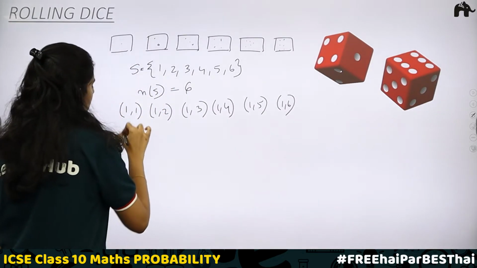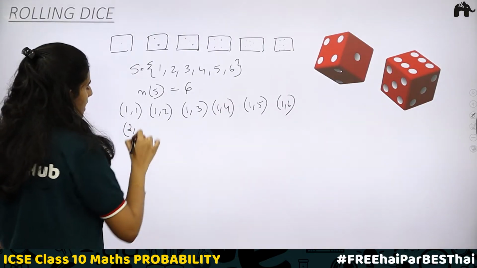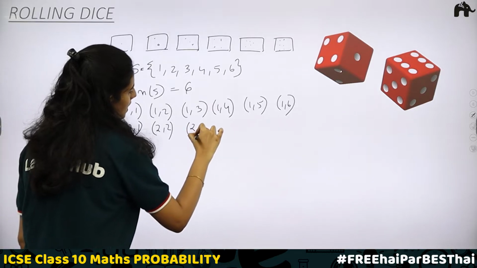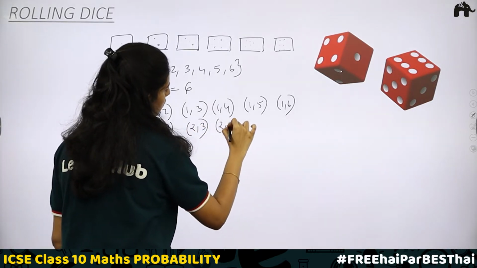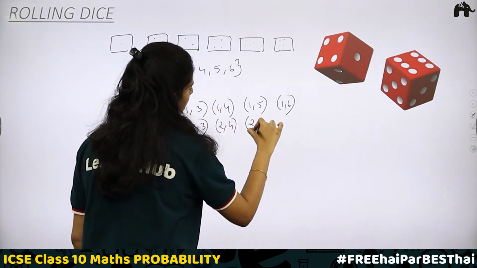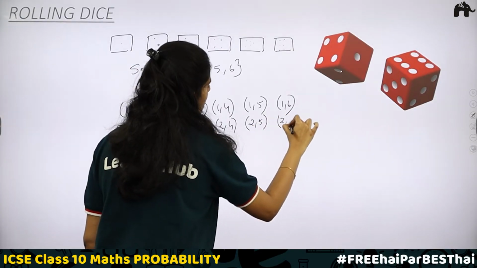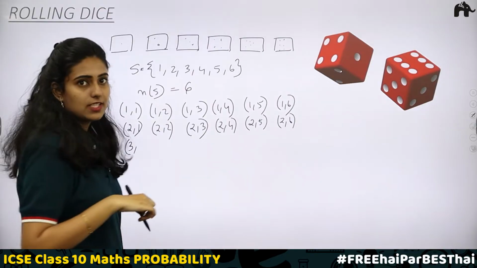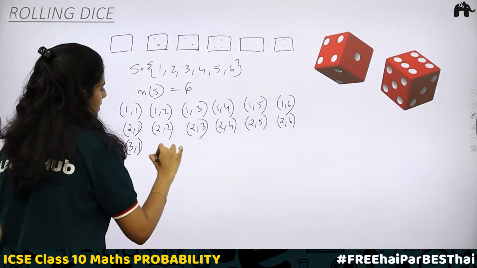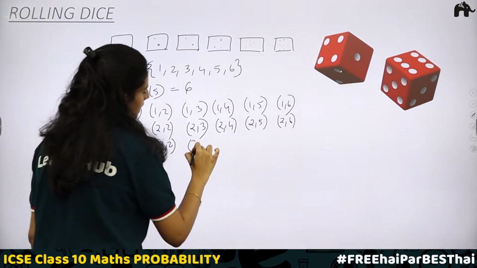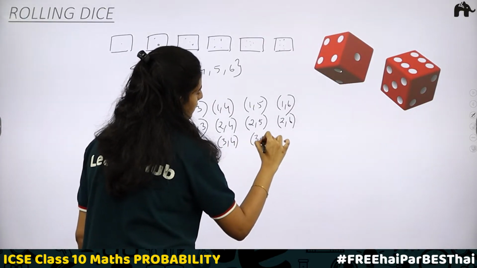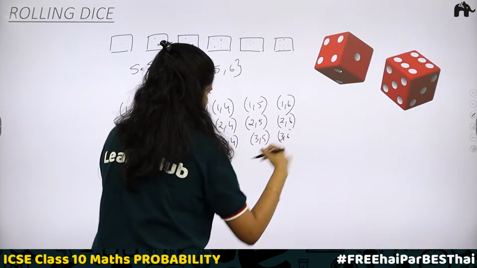Now, when 2 appears on the first die, 1 can appear on second, 2 can appear on second, 3 can appear on second, 4 can appear, 5 can appear, 6 can appear. Next, 3 appearing on the first: 1, 3; 2, 3; 3, 3; 4, 3; 5, 3; 6.